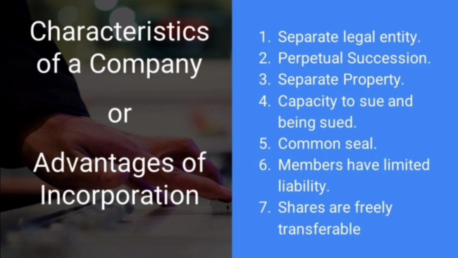And once a company has been registered, it acquires certain characteristics, namely separate legal entity, perpetual succession, separate property, capacity to sue and be sued, common seal, members have limited liability, and shares are freely transferable.